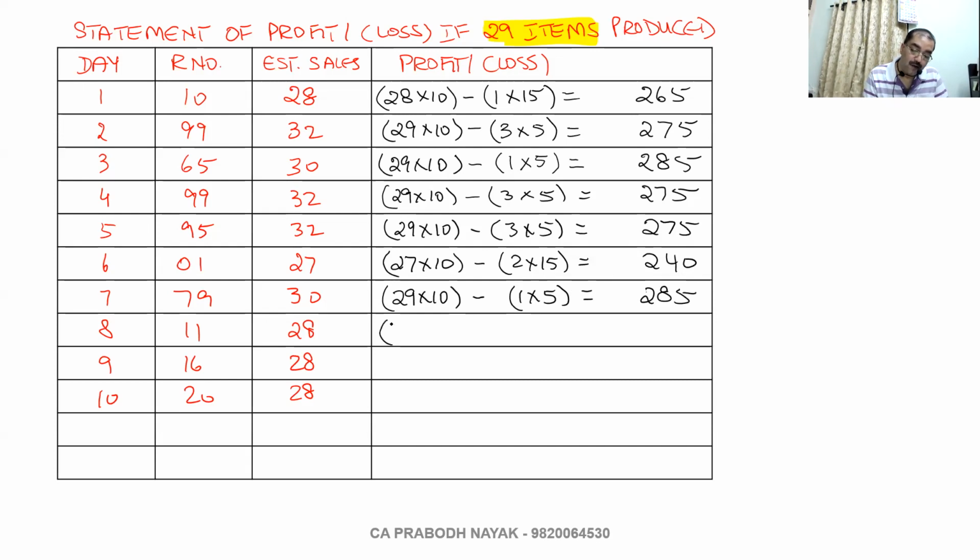Then 28 into 10 minus 1 into 15. 280 minus 15, 265. Chalo, take the total.